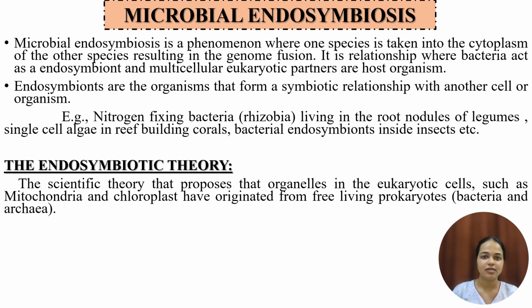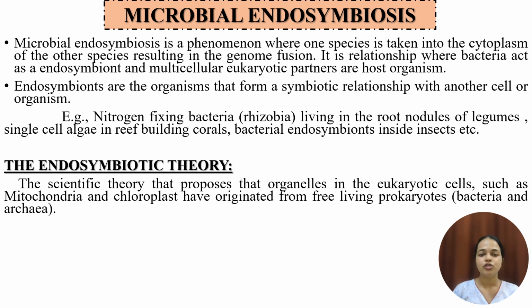So endosymbionts are the organisms that form a symbiotic relationship with other cells or other organisms. We have examples like nitrogen fixing bacteria, that is rhizobia, that is living in the root nodules of the legumes, and single cell algae in the reef building corals, and bacterial endosymbionts that are present inside the insect, etc.